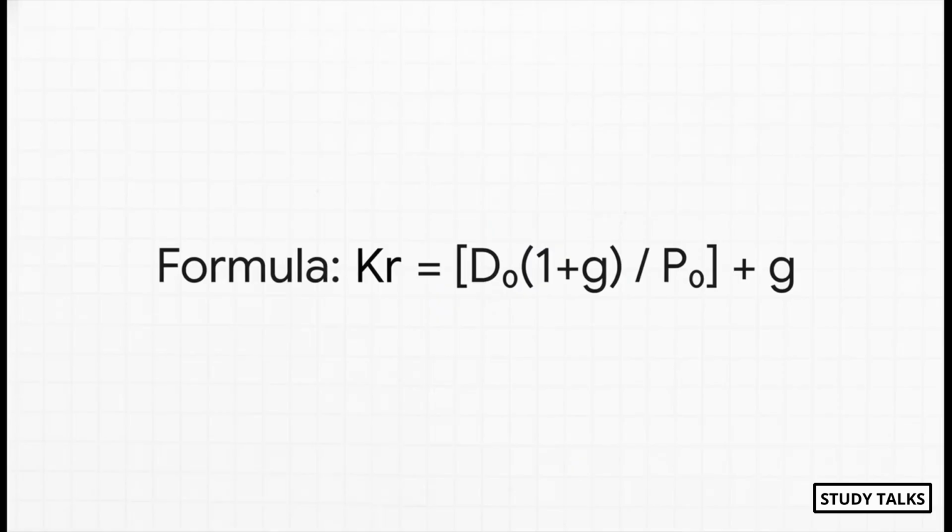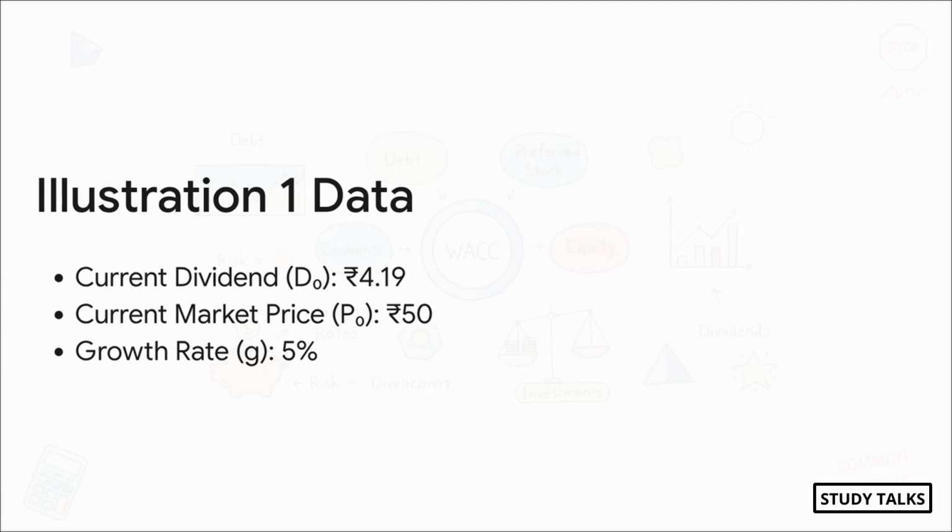First up, the good old dividend growth model, or DGM. The formula should look pretty familiar, right? KR is simply D1, which is your expected dividend, divided by the current market price, P0, and then you add the growth rate, g. And remember, D1 is just your current dividend, D0, grown by 1 year. So let's use the data from a typical ICAI illustration. They've given us a current dividend, D0, of 4.19. The market price, P0, is 50, and the dividend growth rate, g, is 5%. Looks like we have everything we need to just plug and chug.